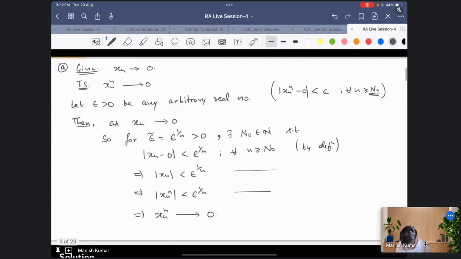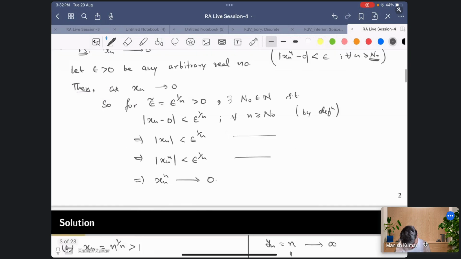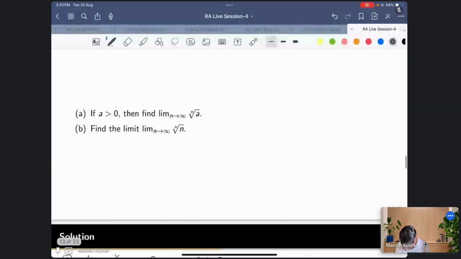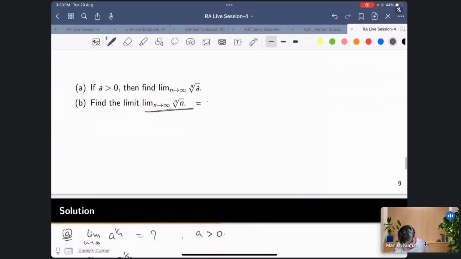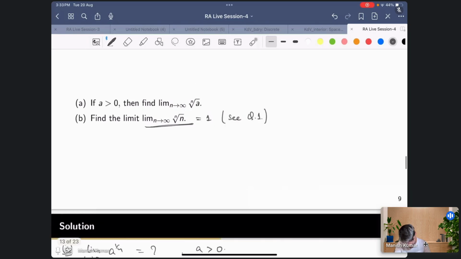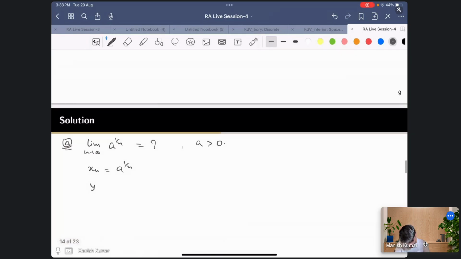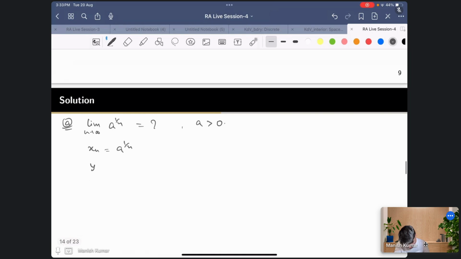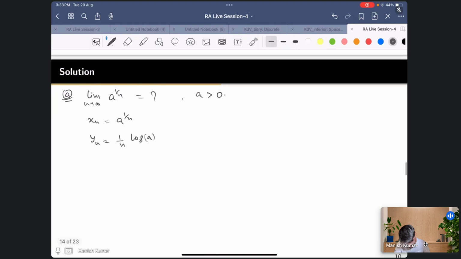So this is already proved, right? I already proved that this is equal to 1. See question 1. And this is also similar, same logic, so I'll just be quick here. This is much simpler than that, log of a. Now here xn was this, I took log, so yn is defined as log of xn.